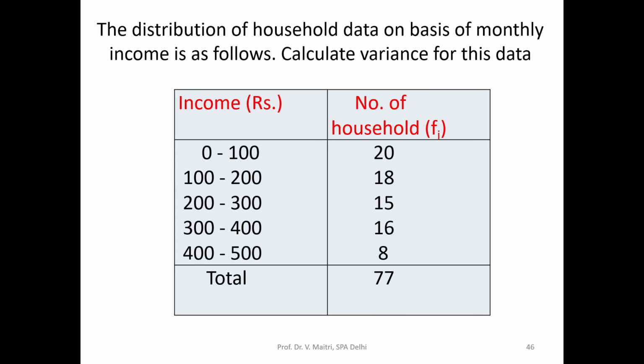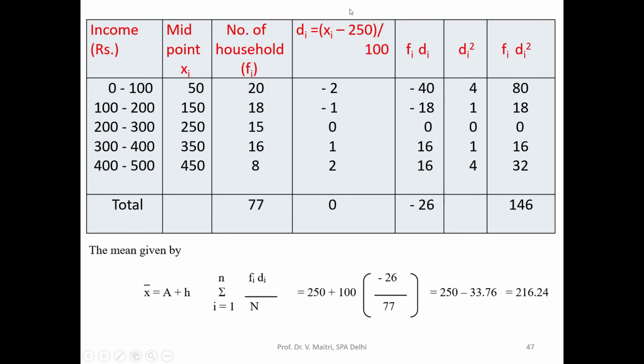Let's take another example, a grouped frequency distribution. Here we are going to calculate the variance. Once the variance is calculated, the standard deviation you can calculate very easily. So it is the monthly income distribution, with the number of households. The variance is again computed from the midpoints of the class intervals, 50, 150, 250, 350, 450, and frequencies 20, 18, 15, 16 and 8, and deviation xi minus 250 divided by 100: minus 2, minus 1, 0, 1, 2.